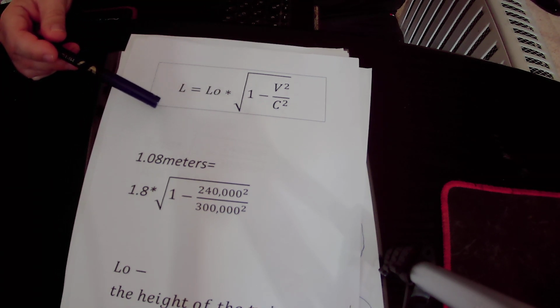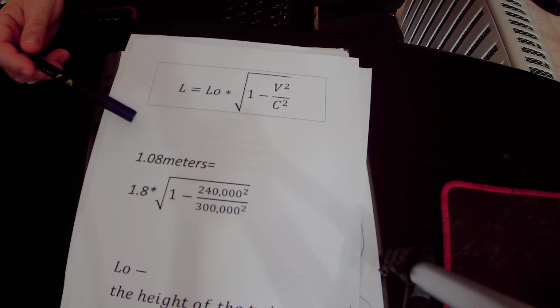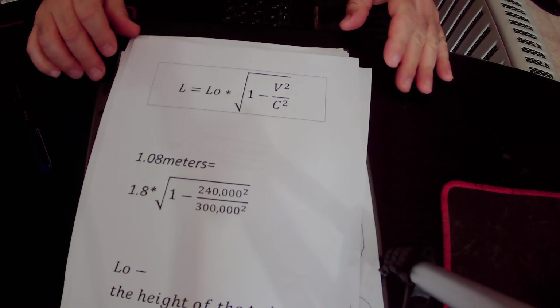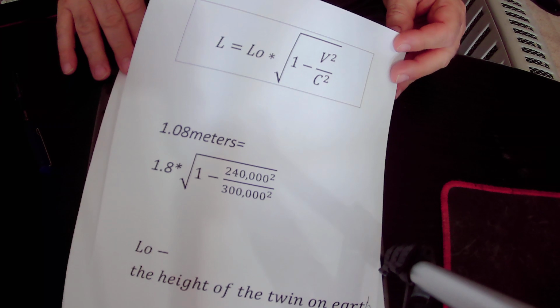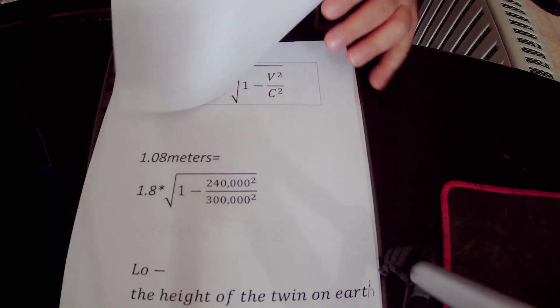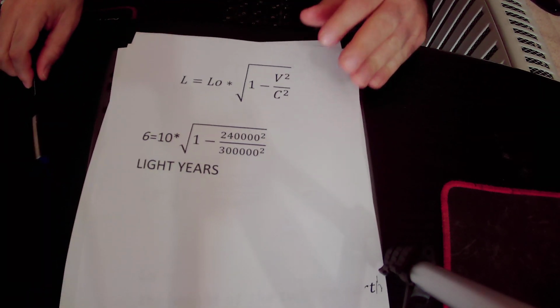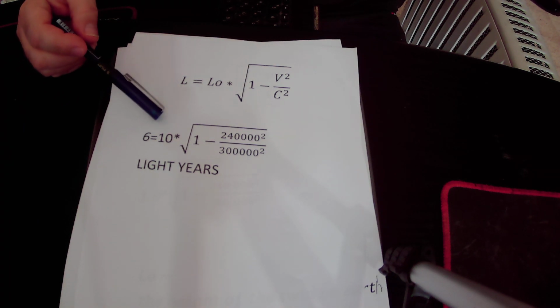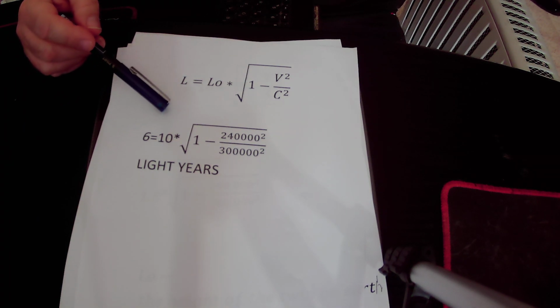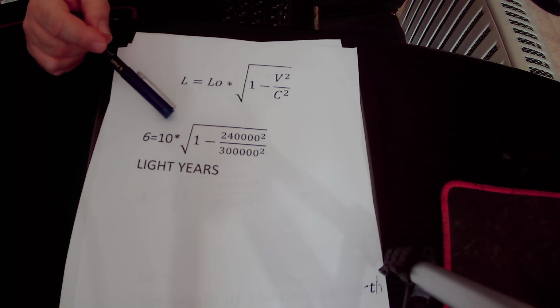So if one of the objects is moving towards the other object at very high speed, there will be a contraction of distance. And in our example, the distance between Earth and the star Epsilon is 10 light years.